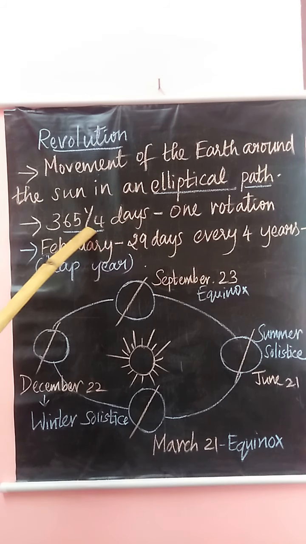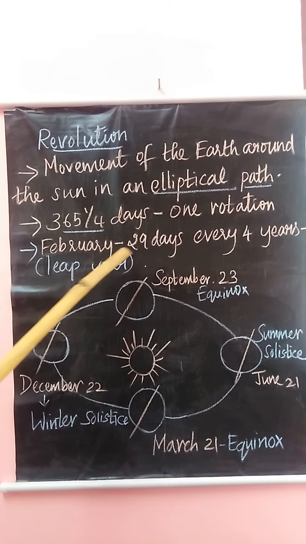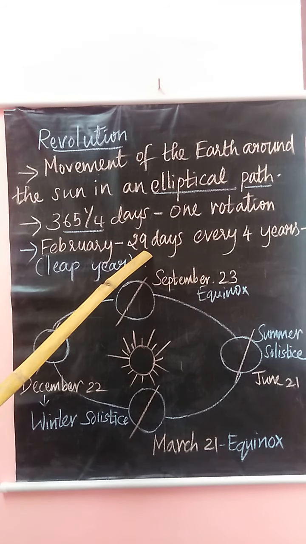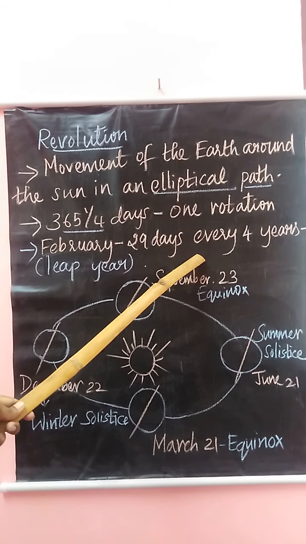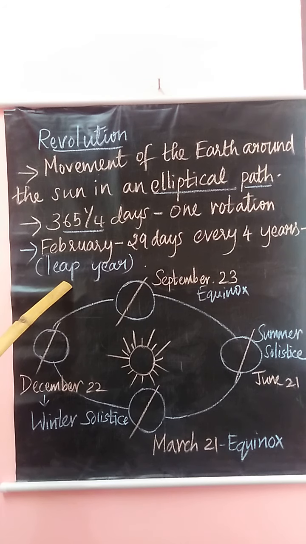The remaining quarter day is added once in every 4 years in the month of February. That is why February has 29 days once in every 4 years. And that year we call the leap year.